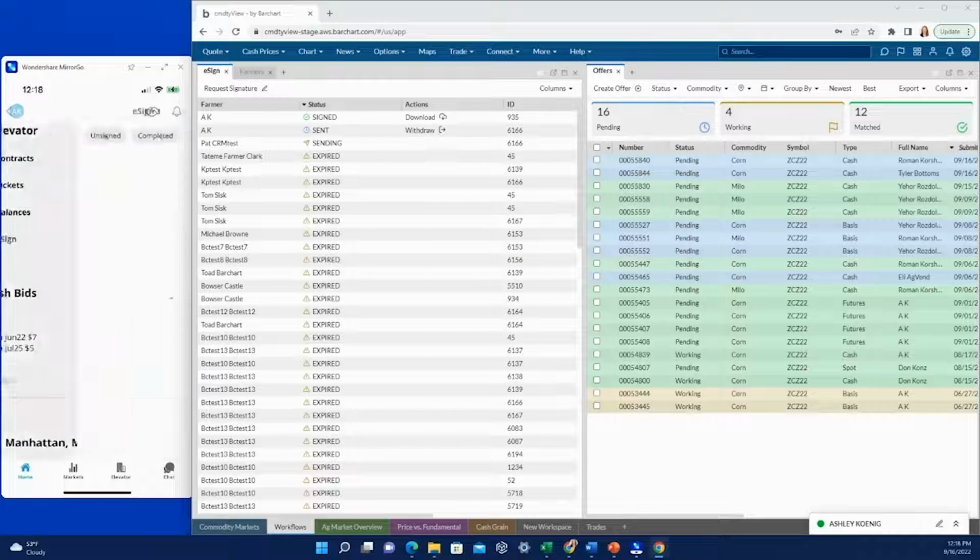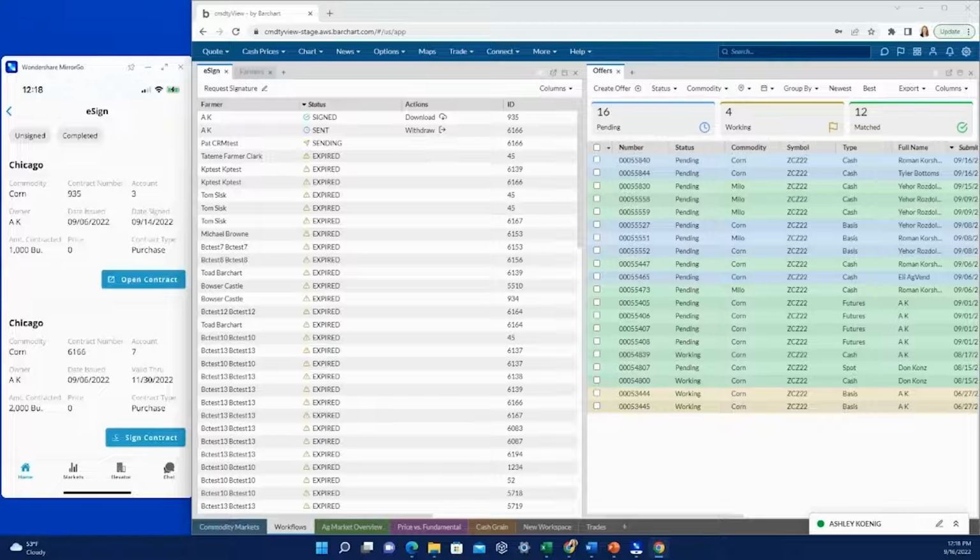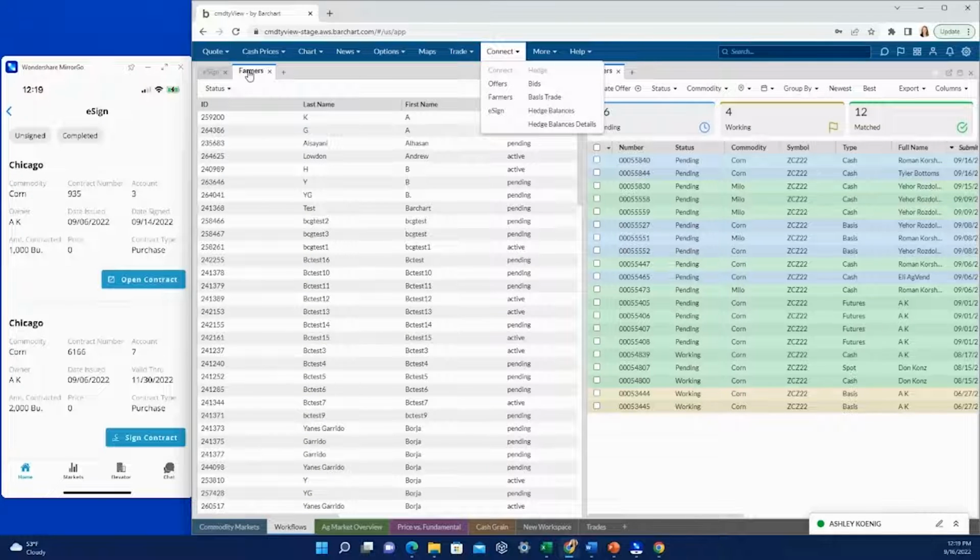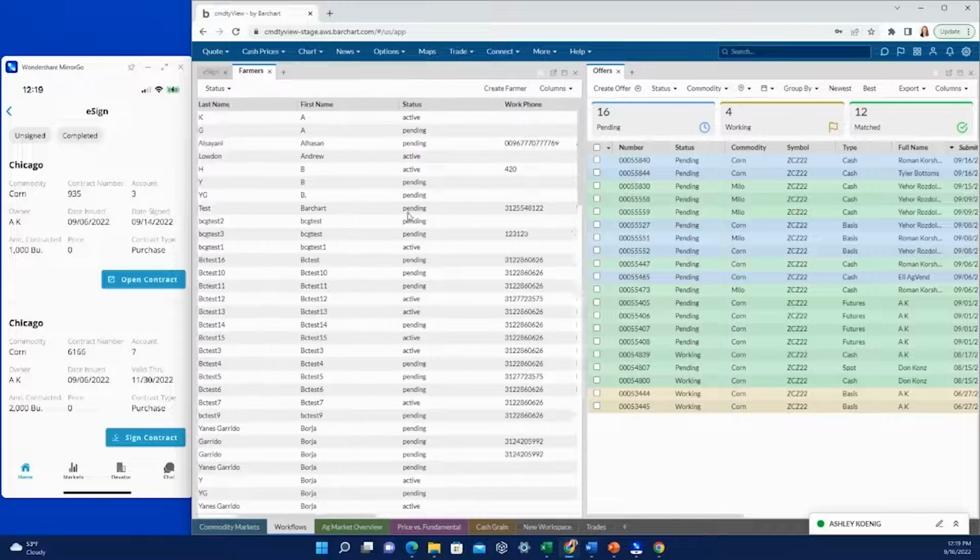Next, we have the eSign panel here. So if that's something that you have activated in Commodity View, you would be able to check that by coming to the Connect tab up here. The Connect tab also hosts all of our screens that are relative to the Marketplace app here under the gray Connect column. So it would be our Offers panel, the Farmers panel, which is pulled up next to eSign, and the eSign panel here. The Farmers panel just lists all of your producers and also gives you just a little bit of information about them.